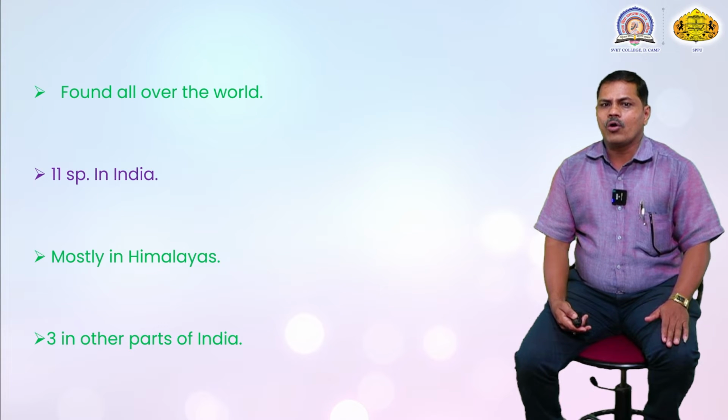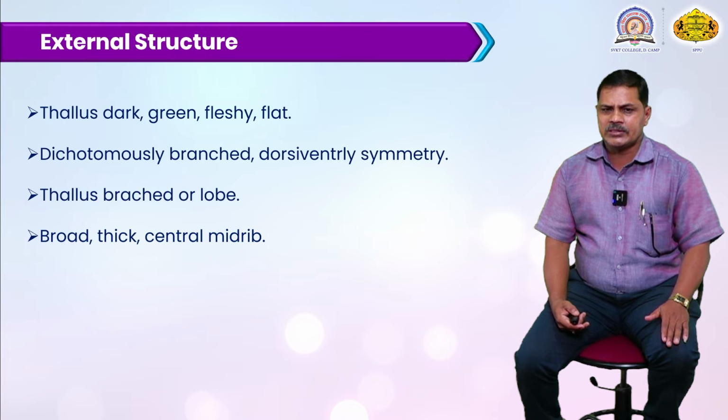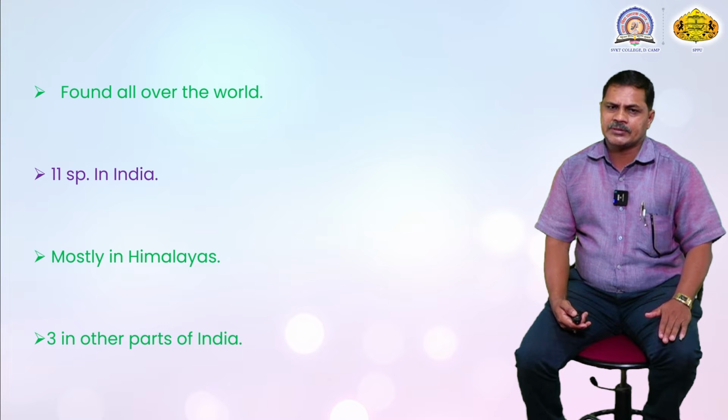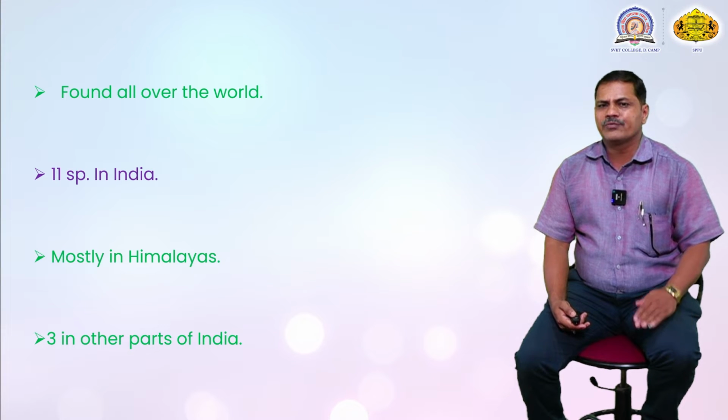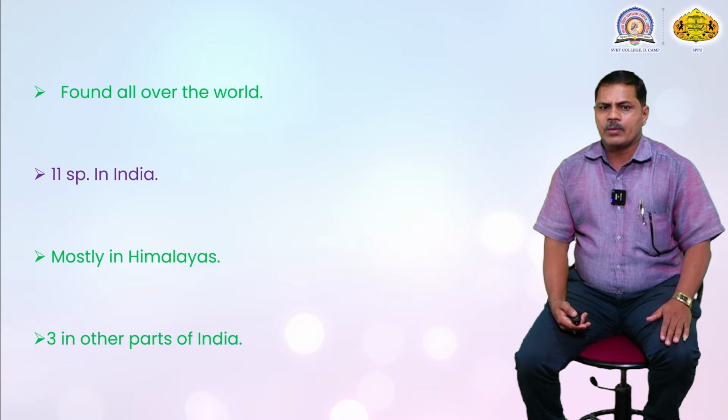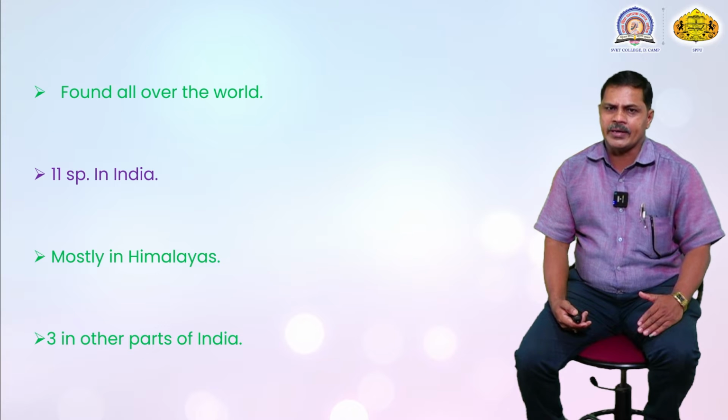They are found all over the world, not only in India but in worldwide regions. These are among the first land plants. They are very small plants, without conduction of water and mineral molecules, or of food material, inside the plant body. In the Indian region, about 11 species occur in India.